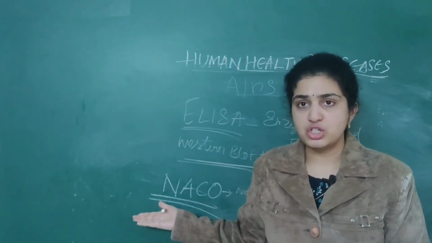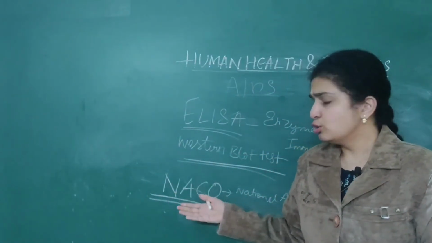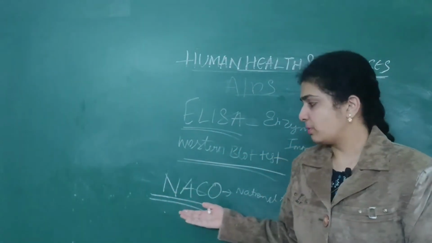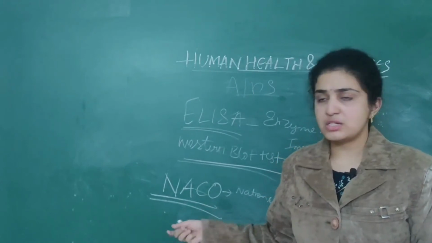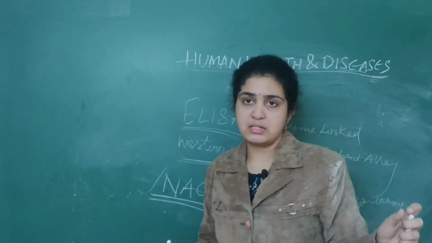They put good checks on blood banks, and do numerous other things to prevent it. The organization associated in India is NACO, the National AIDS Control Organization.